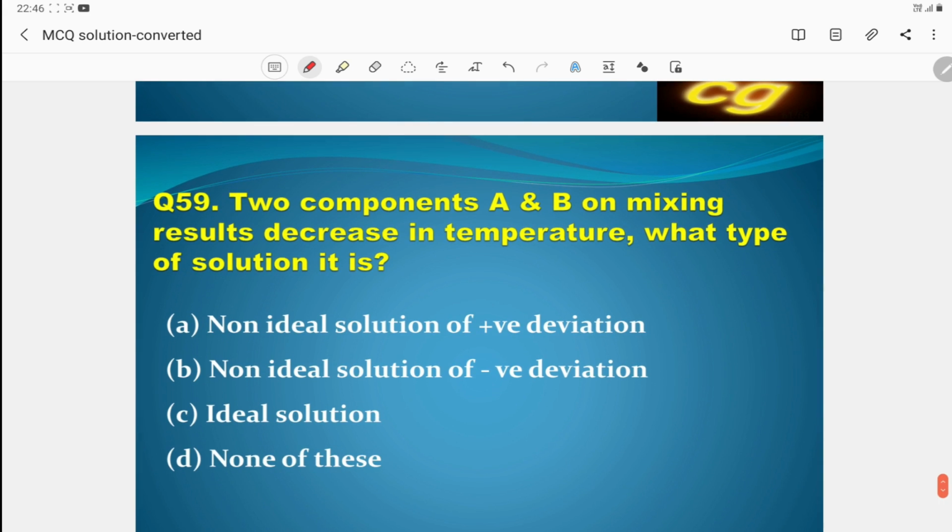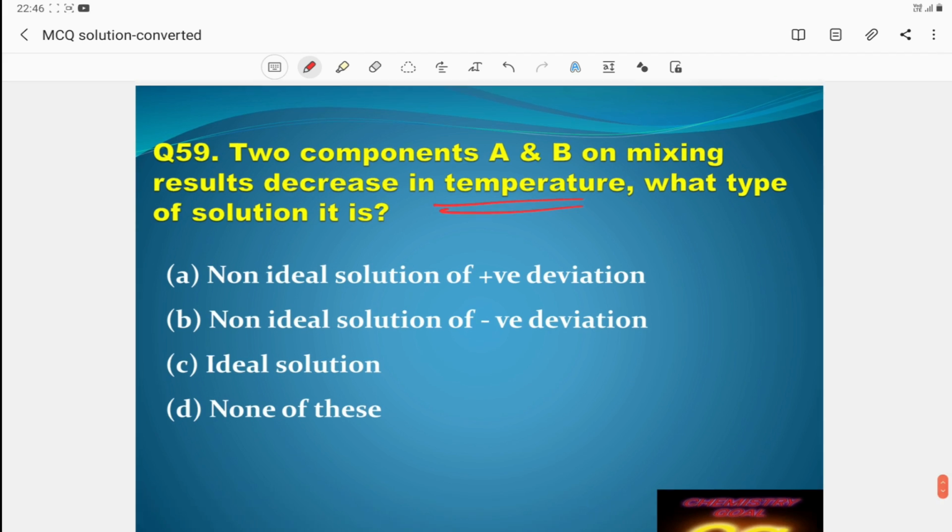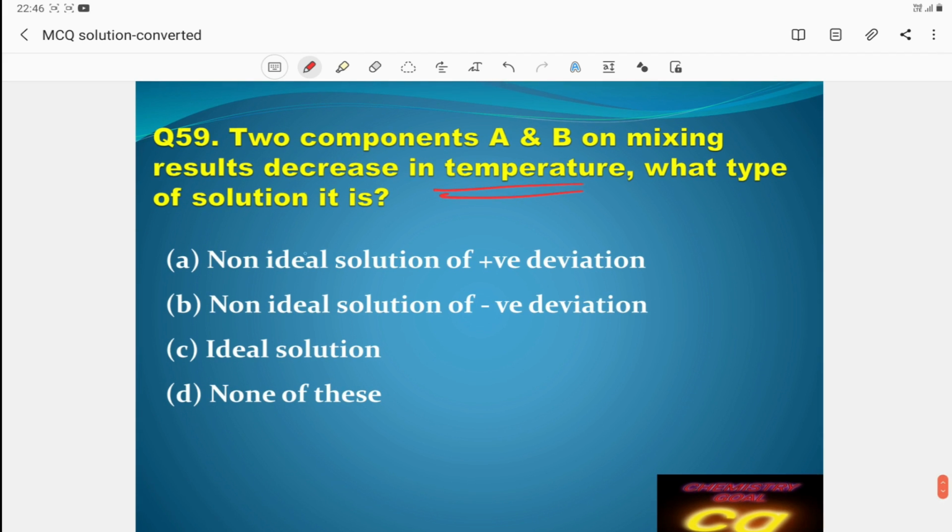Then, two components A and B on mixing result in a decrease in temperature. Decrease in temperature means endothermic change, which means it is positive deviation. So the answer is non-ideal solution with positive deviation. Temperature decreases means positive deviation, and temperature increases means negative deviation, because attraction is more in the case of negative deviation.